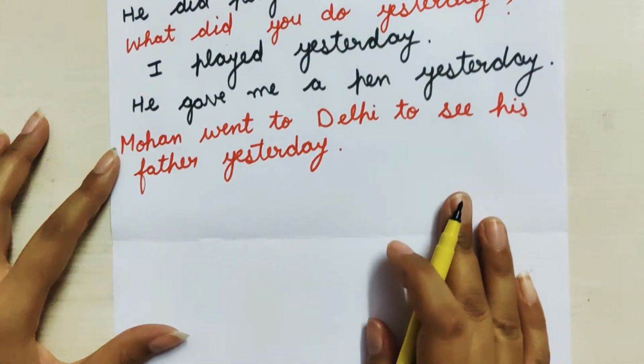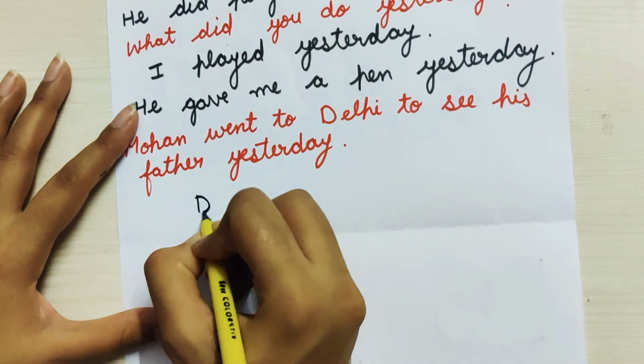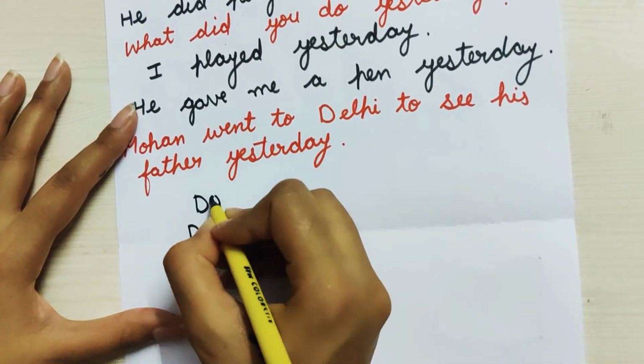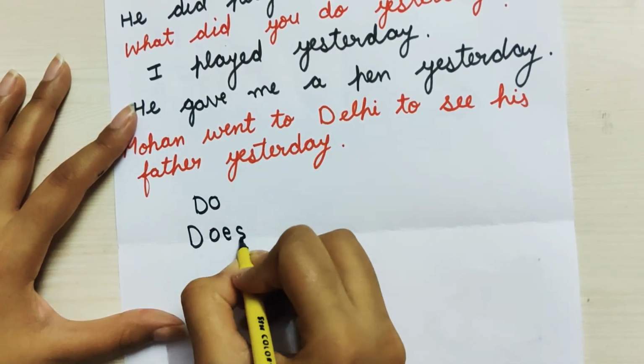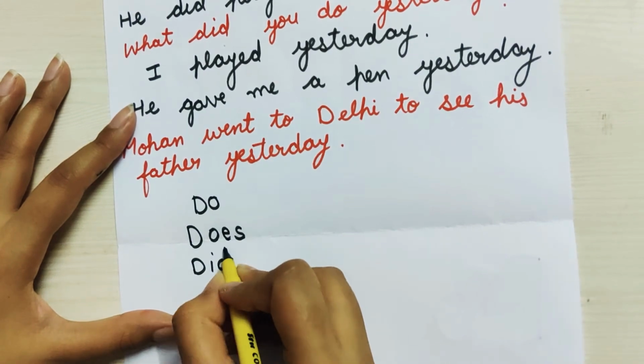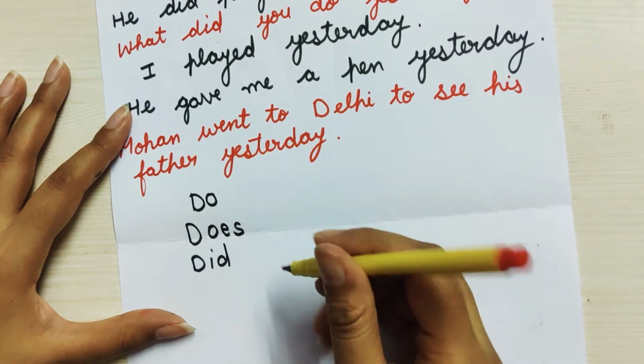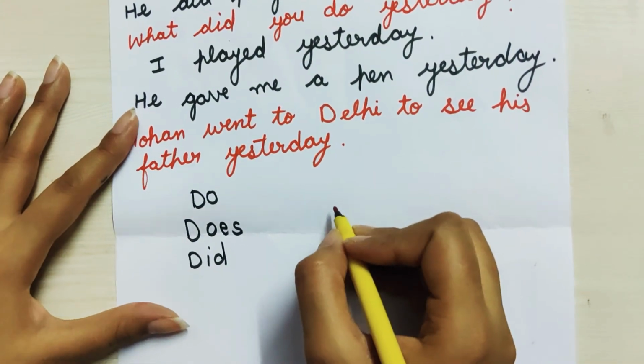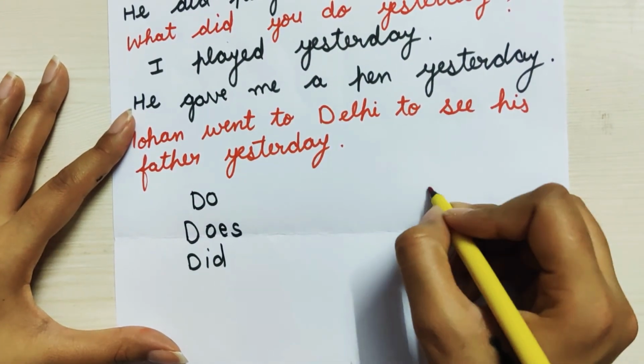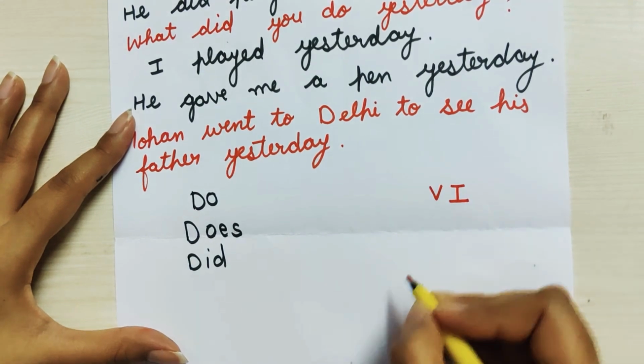Now in an easy manner, if we are using do, does or did, we will use the base form of the verb. It means verb first.